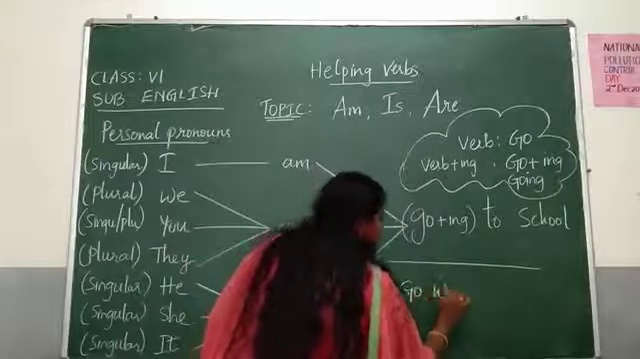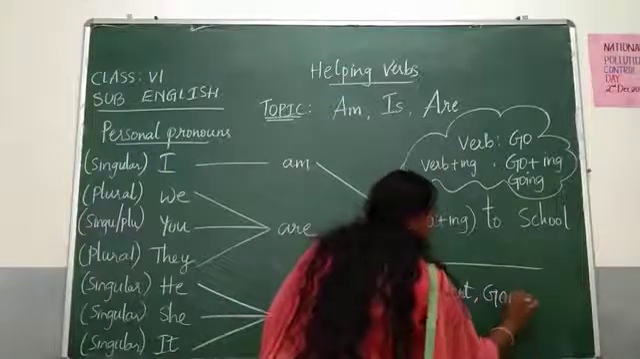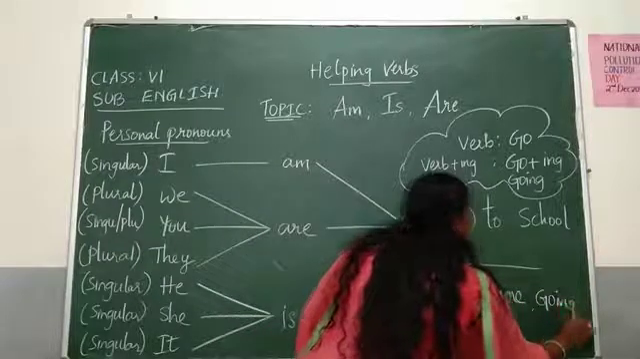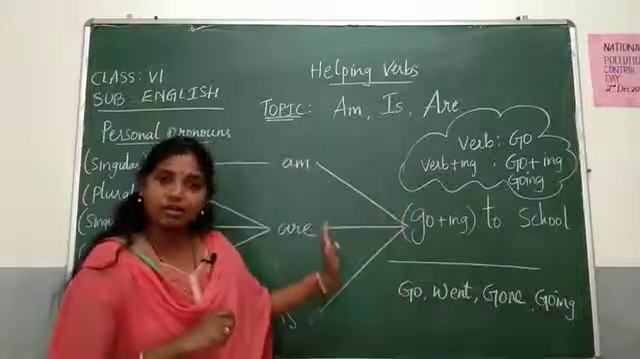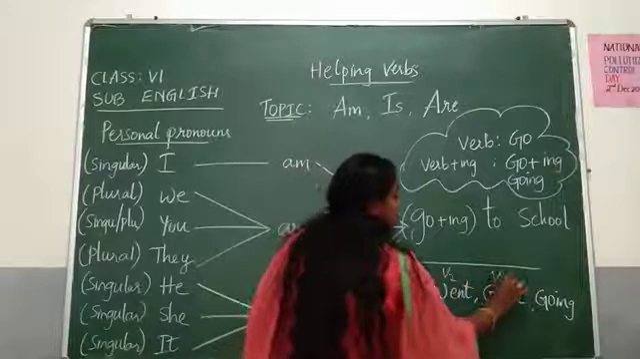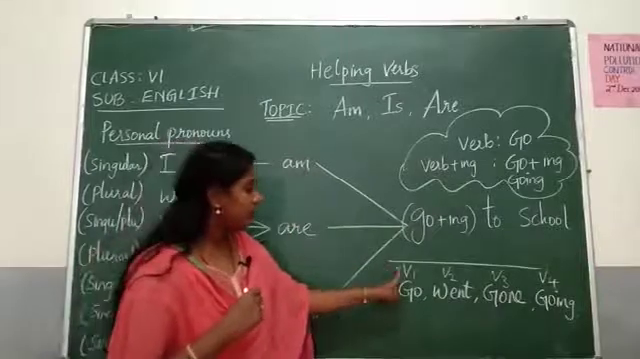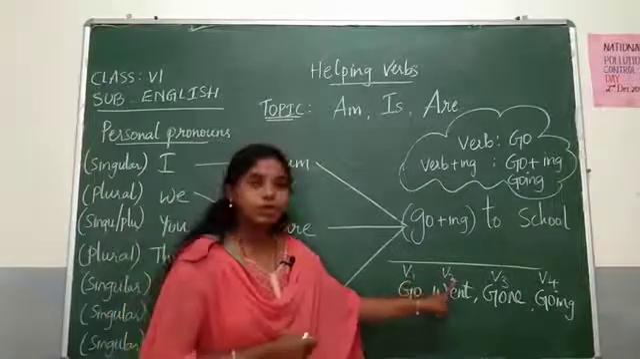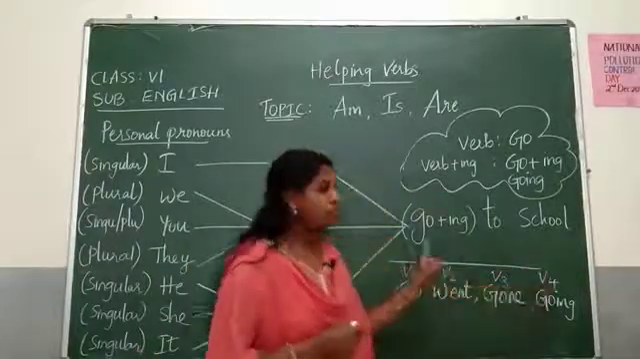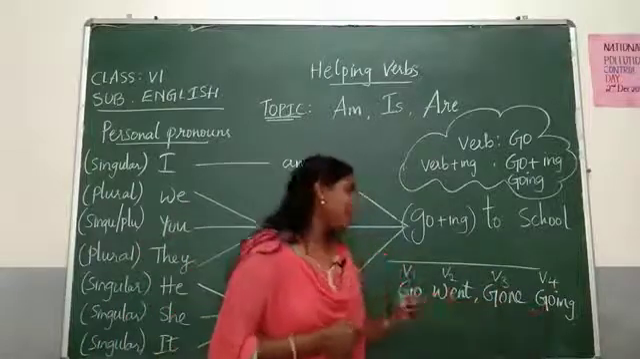Let me write here: go, went, gone and going. These are called verb forms. This is V1, this is V2, this is V3 and this is V4. V in the sense verb. Verb form 1, verb form 2, verb form 3, verb form 4. Go, went, gone and going.